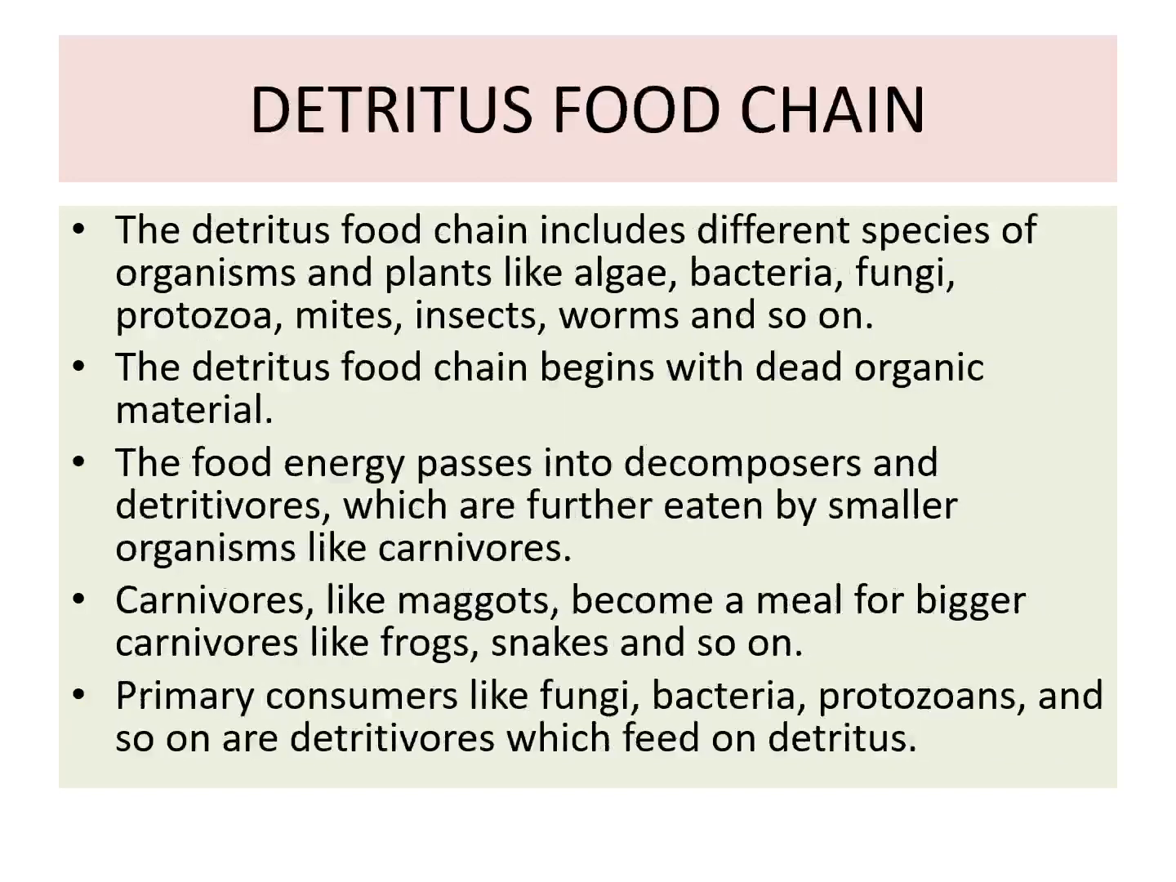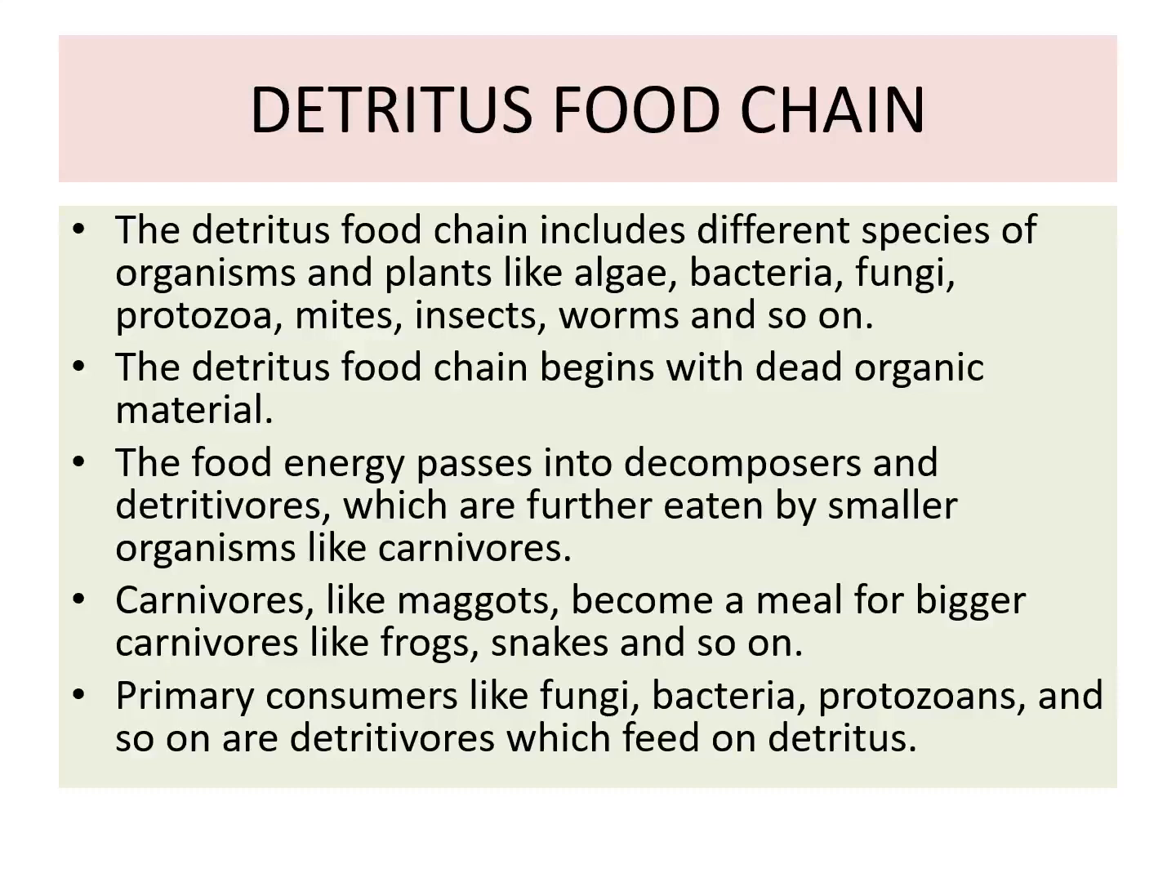Next term is the detritus food chain. The detritus food chain includes different species of organisms and plants like algae, bacteria, fungi, protozoans, mites, insects, woodworms, and so on. The detritus food chain begins with the dead organic matter.